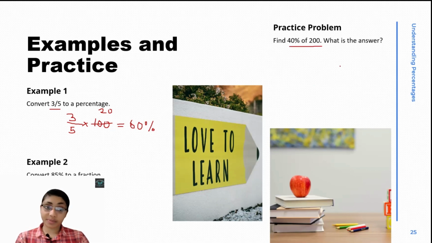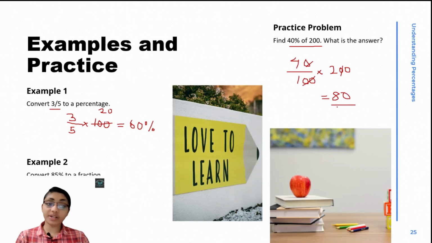What is this? 40% of 200 is simply how much you have out of 200. Earlier we said 60% of 500. In the same way, 40% of 200 simply means that out of 100 we got 40. Then what will be the value out of 200? We will cut the zeros. 4 times 20 is equal to 80. Out of 200, we will get 80.